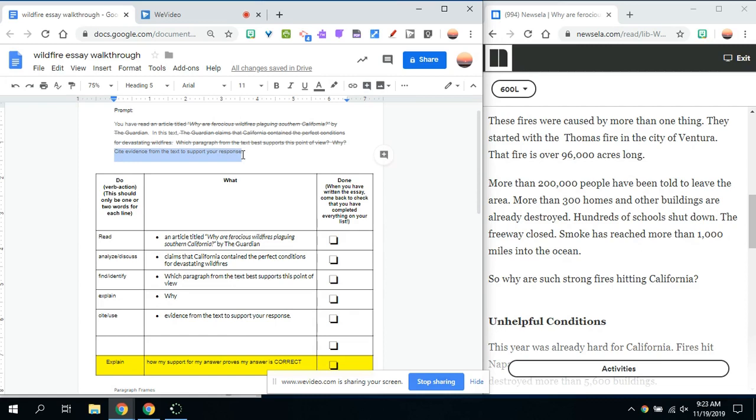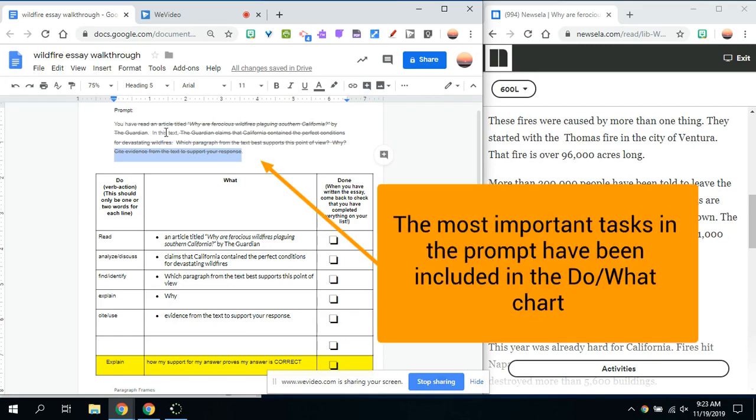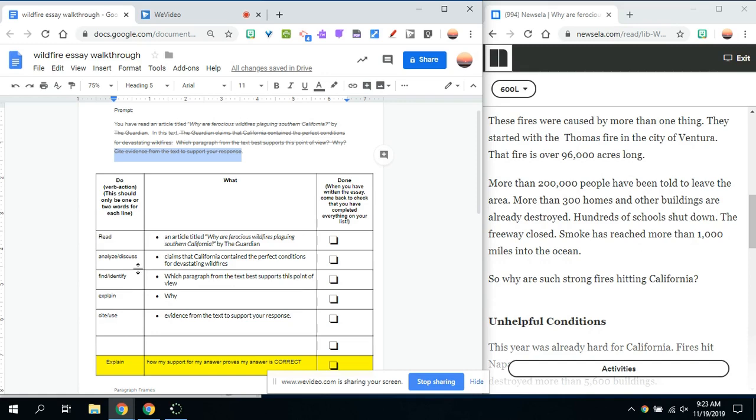Now, once I fill in my do what chart, you'll see that there isn't a lot left in the prompt. All of that important information is in my do what chart. So to complete this prompt completely, I have to read an article titled Why Are Ferocious Wildfires Plaguing Southern California by The Guardian. I have to analyze or discuss claims that California contained the perfect conditions for devastating wildfires.